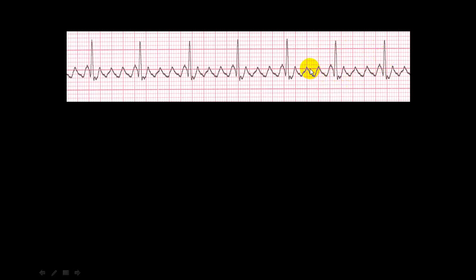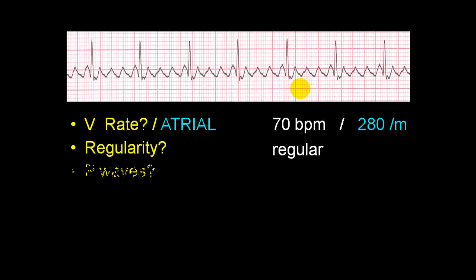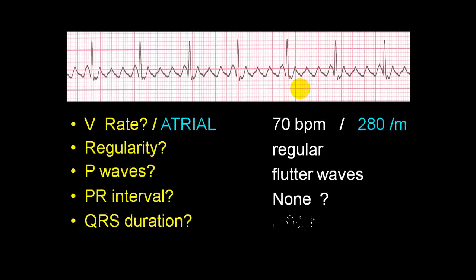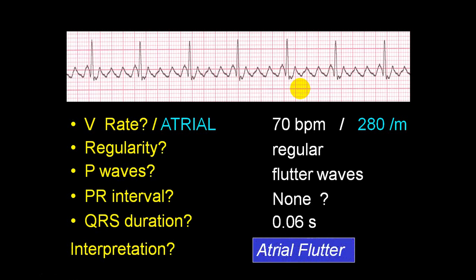And if you roughly see, this is 5 small squares. So atrial rate is 300 and this is 75. So ventricular rate is 75. Atrial rate is nearly close to 300, and ventricular rate is 70. So this is 4:1 block.